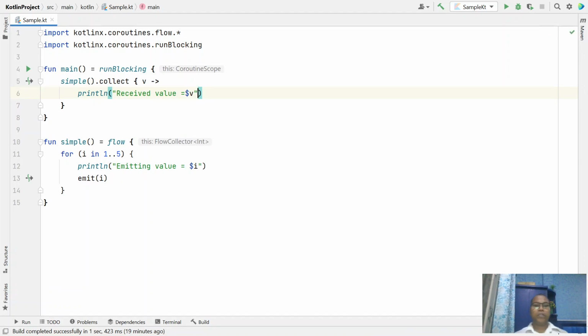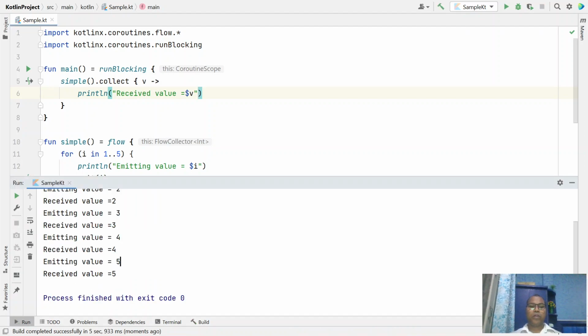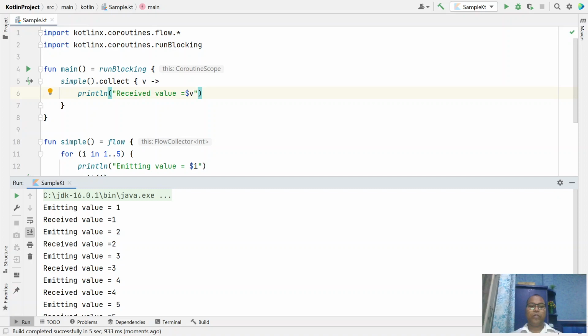So this is the success scenario. Whatever data the flow emits, we collect the same data here. There are no exceptions, and all the values are emitted and received.